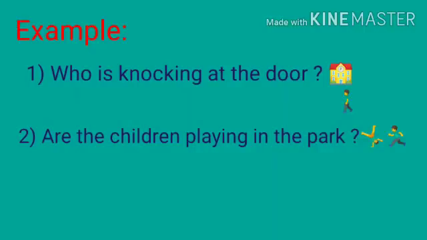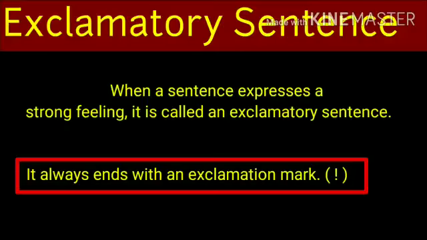So students, interrogative sentences start with WH type questions such as what, when, who, whom, etc. and end with the question mark like in first example. Also, interrogative sentences can start with helping verbs such as are, is, am, has, have, and end with the question mark. Like in second example.